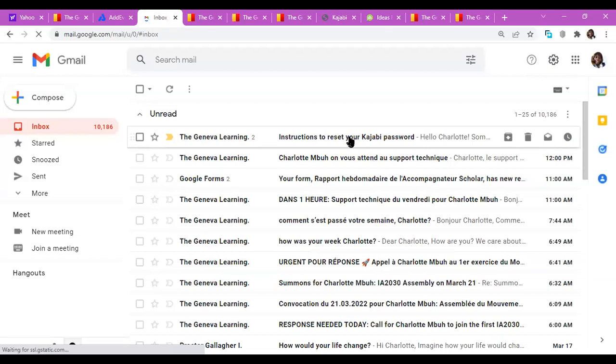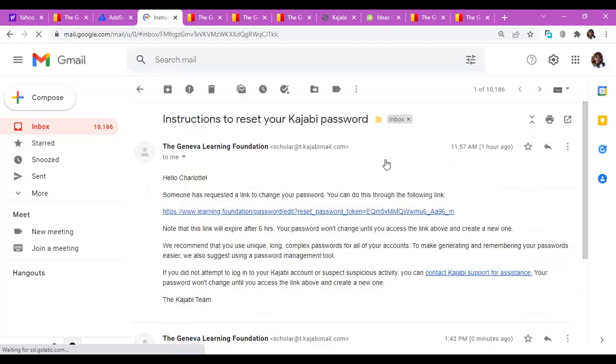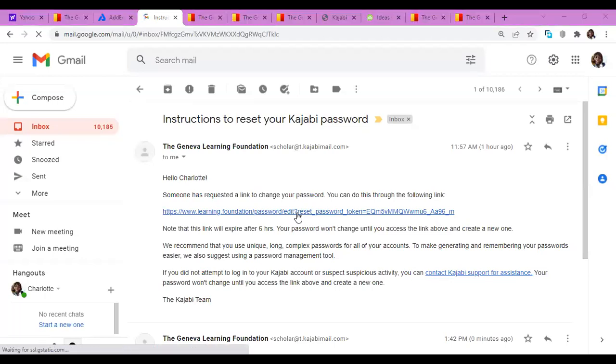I have just received the mail. This is the mail that I've received, and here is the link. One thing I want to tell us here is, at times, based on the firewalls on the email account you're using, or on the firewalls installed on your computer, the link will not be highlighted in blue. It will not be underlined, meaning that you will not be able to click on the link.